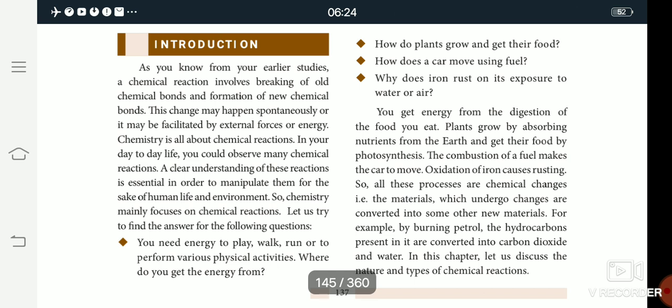In the introduction part of types of chemical reaction, some chemical changes are involved in food, plants and iron. One question is how the food we eat becomes energy, how plants carry out photosynthesis, and why iron rusts when exposed to the atmosphere of air and water.